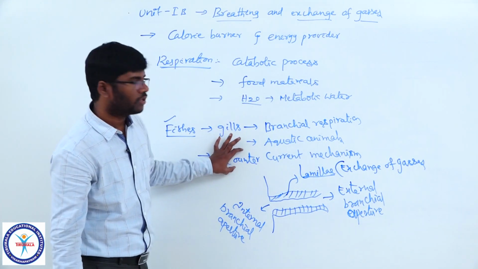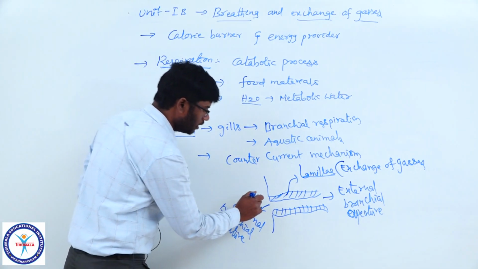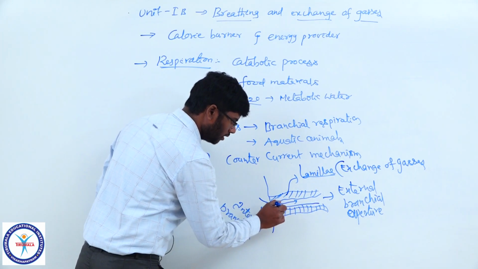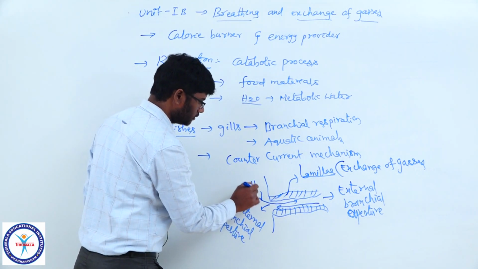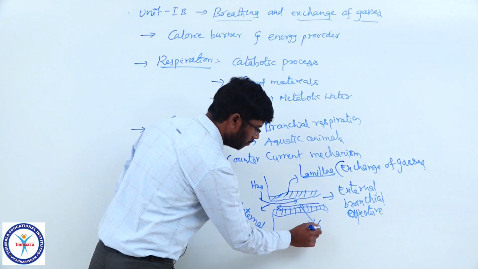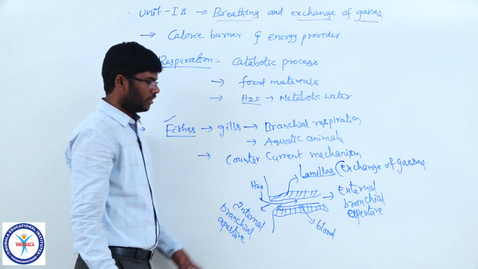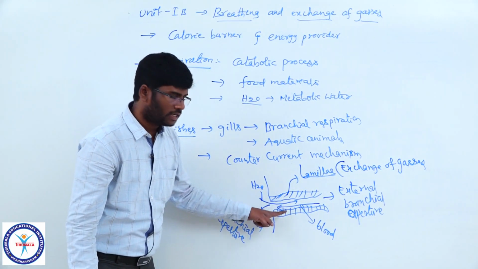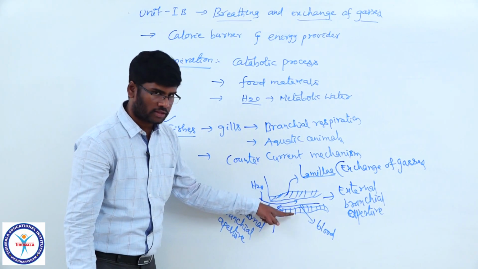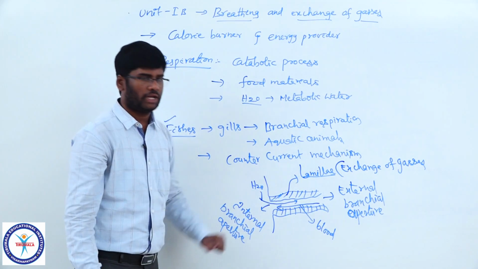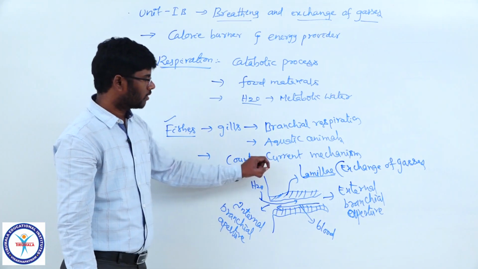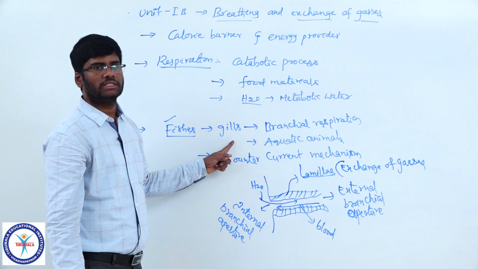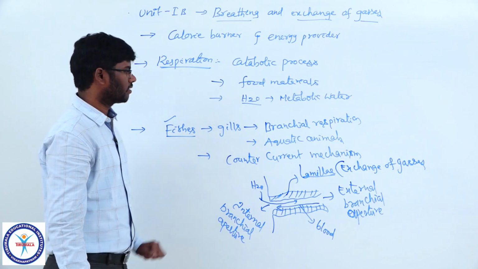Now, what is meant by counter current flow? In this counter current flow, the water is moving in one direction and the blood is moving in another direction. This is water and this is blood. The water is moving in one direction and the blood in the opposite direction, which facilitates efficient exchange of gases between water and blood of lamellae. Because of this counter current flow, the gills are called the most efficient respiratory organs seen in fishes.